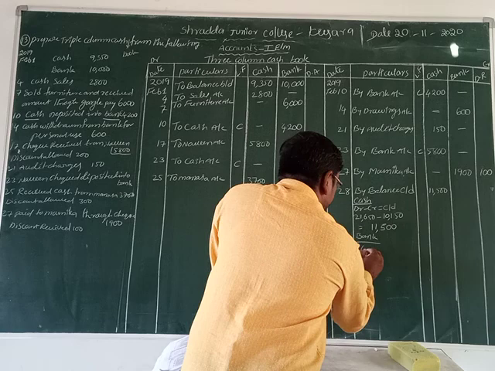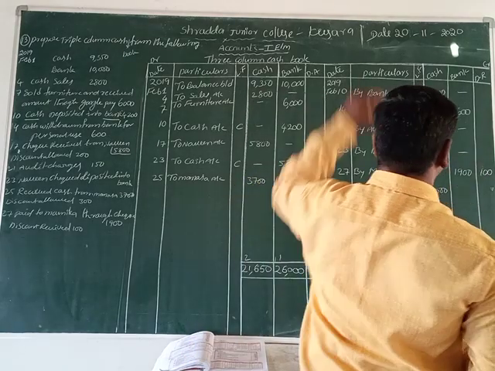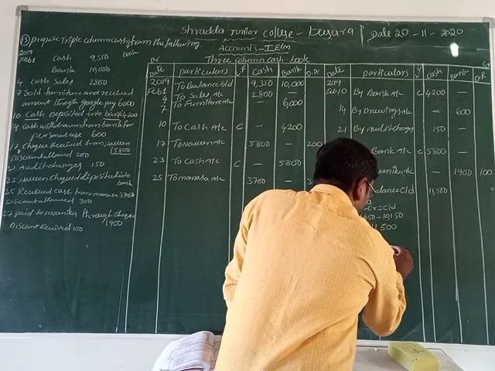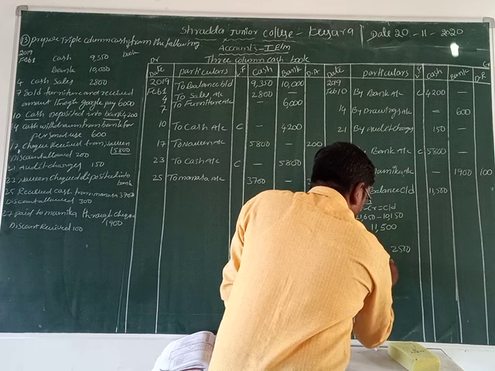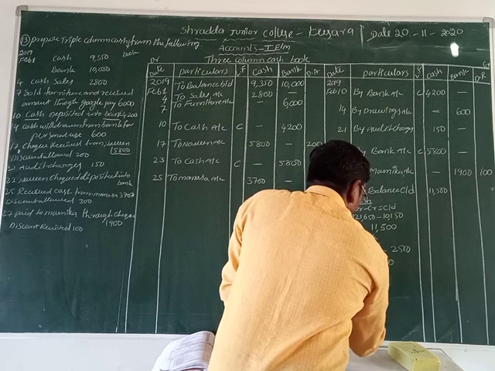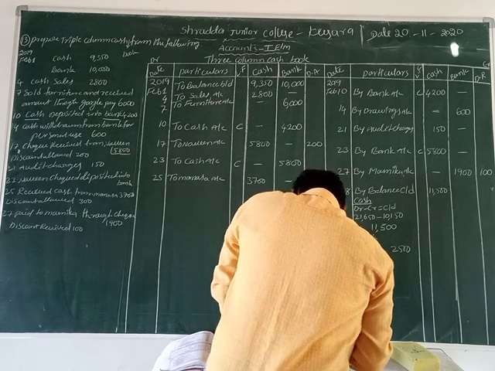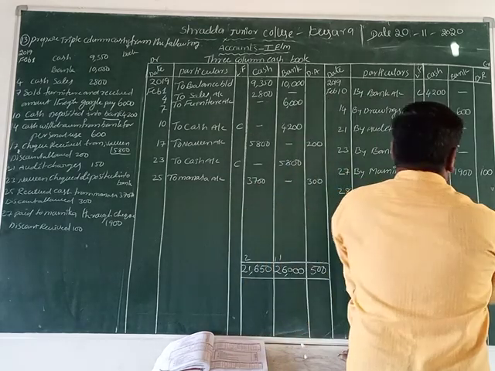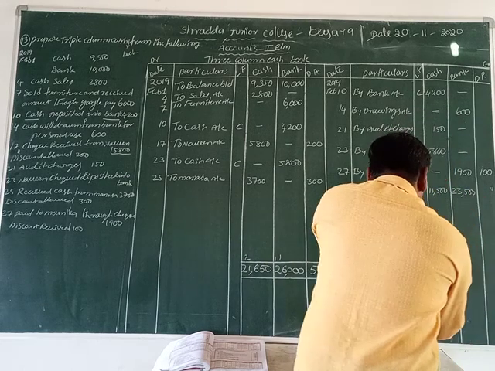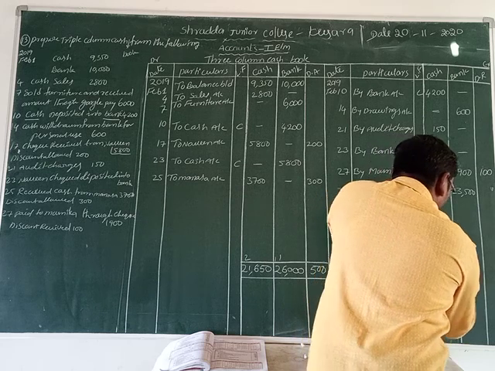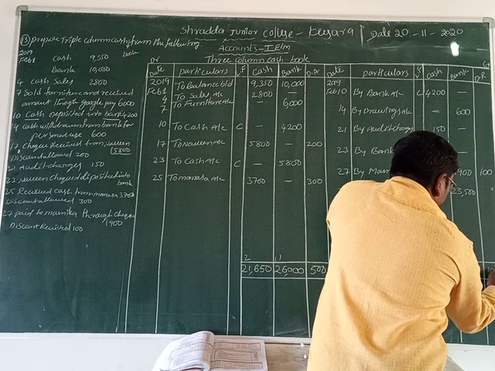Total is 26,000 minus 19 plus 600, 2,500. That is equal to 0, 0, 10 minus 5, 5, 5 minus 2, 3 and 2. 23,500 is in the bank. Now we are doing the total amount of the credit side. Discount received is 100.